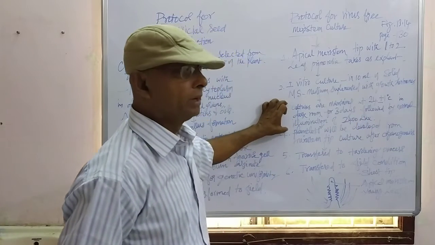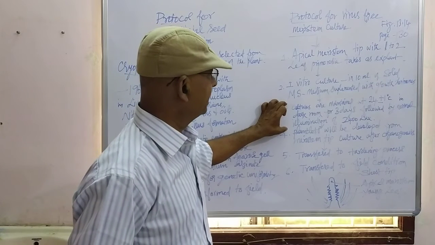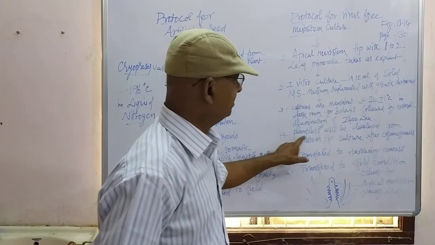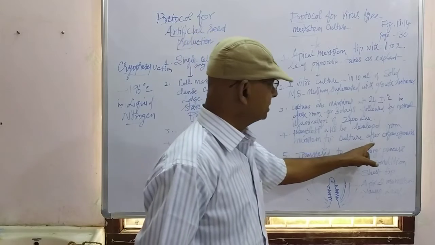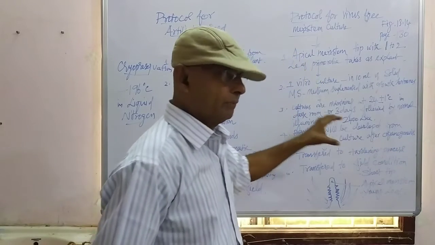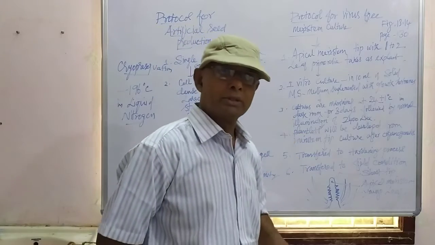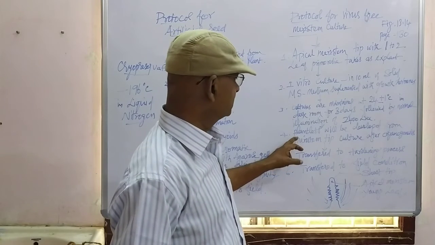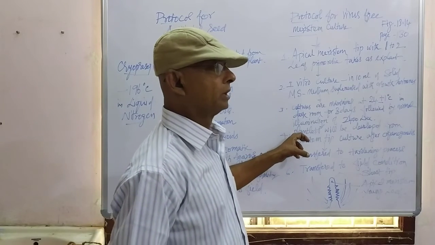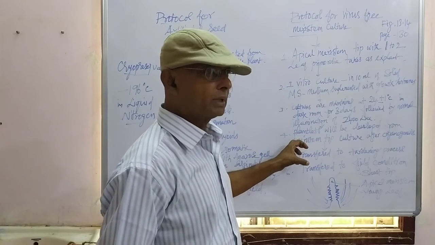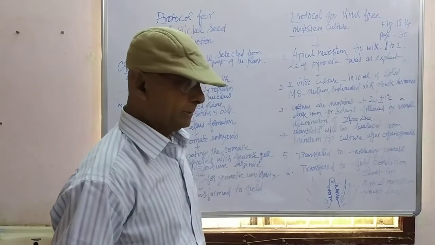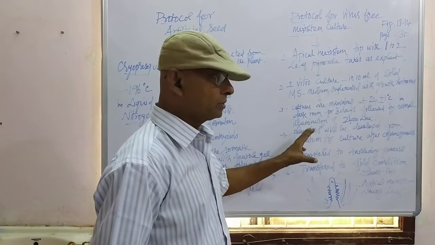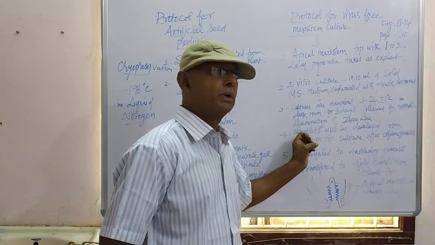If you follow these conditions, naturally the plant material which we have taken will produce plantlets which will be developed from the meristem tip culture after organogenesis. First organogenesis will be taking place. Organogenesis means formation of root and formation of stem. After that, from the organs, plantlets will be produced. Plantlets will be minute, not microscopic. They will be very small, soft and delicate.